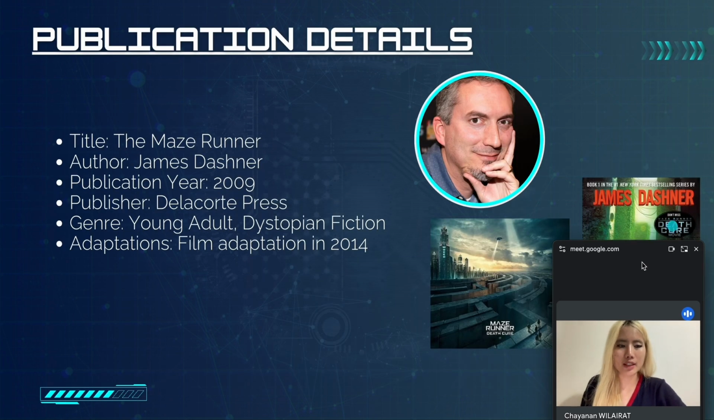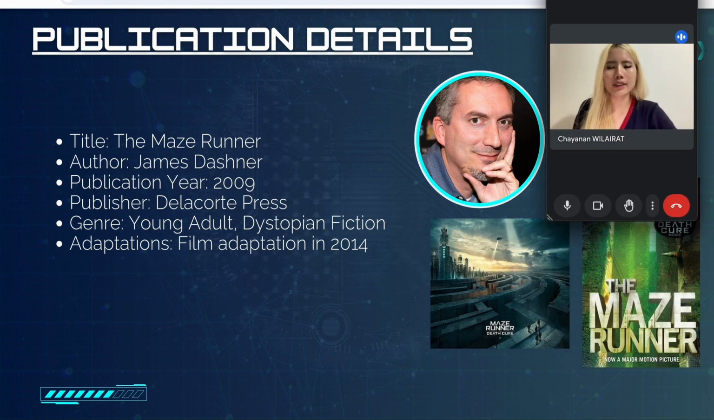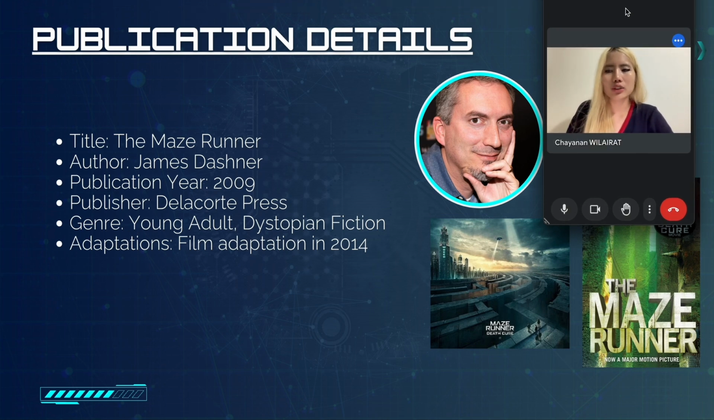Next is publication details. The title is The Maze Runner. The author is James Dashner. Publication year is 2009. Publisher is Delacorte Press. Genre is young adult dystopian fiction. Adaptations: film adaptation in 2014.